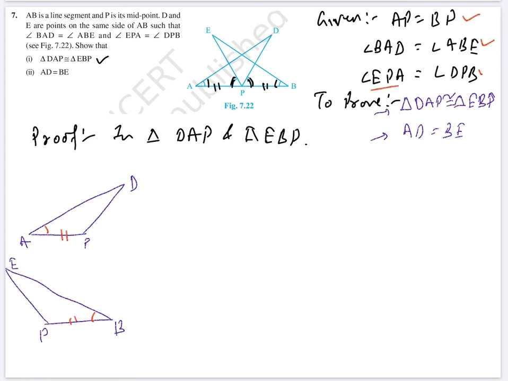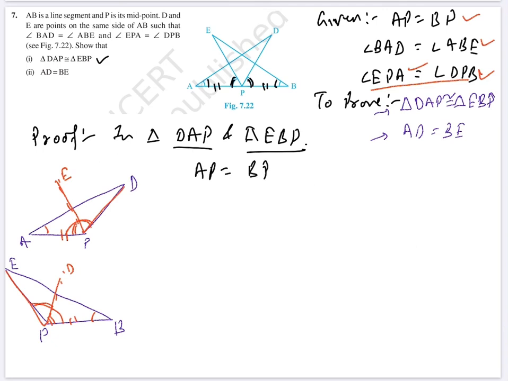Now out of this again there is a part like this. This angle is equal to this angle. So what we will do is, this is E and this is D. So what we'll do is we will add angle EPD to both of these angles. So the whole of this and whole of this become equal. So we'll write accordingly. In triangle DAP and triangle EBP,